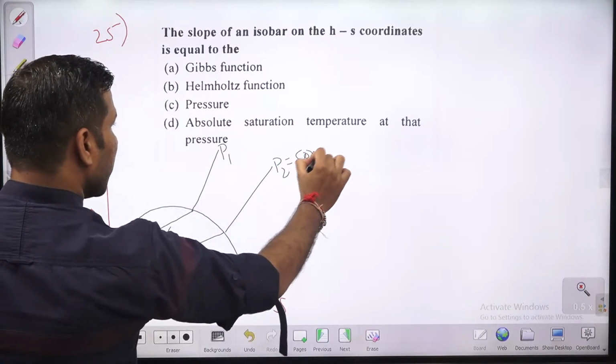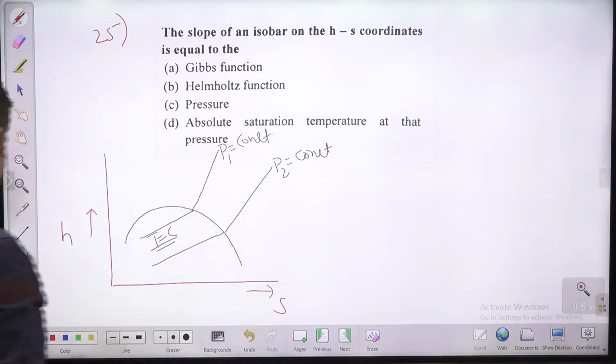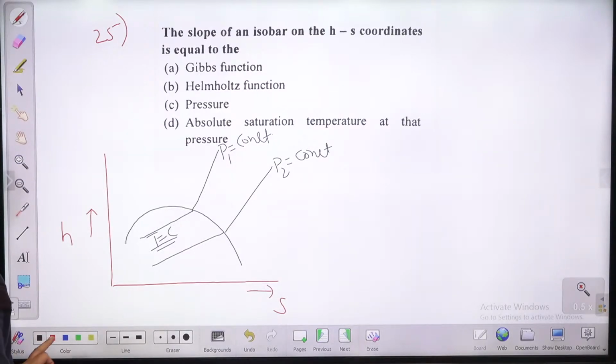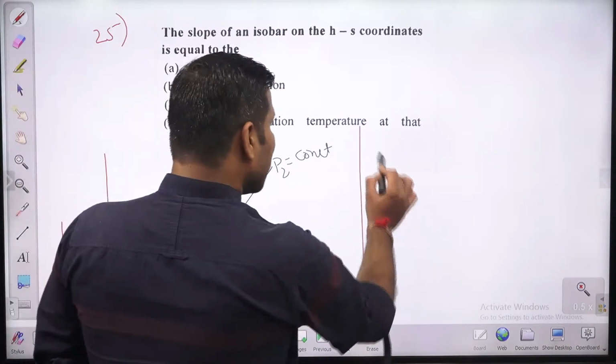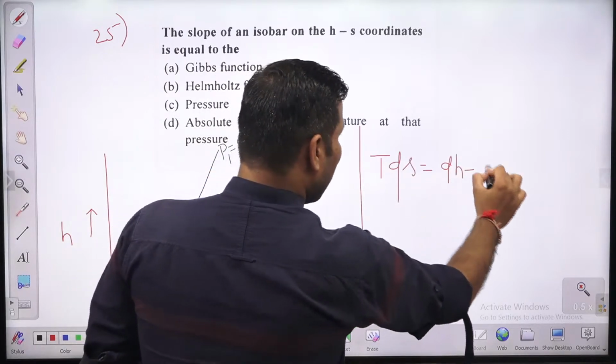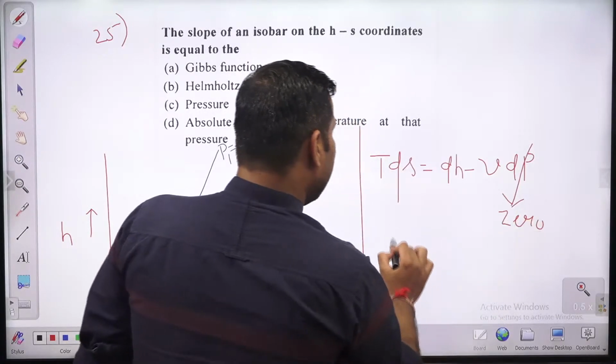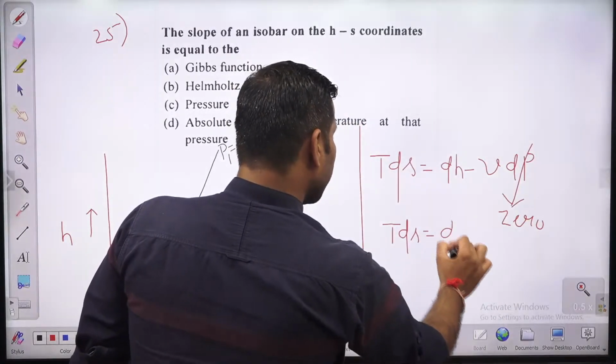If you want to plot the constant pressure line on HS diagram, you can utilize the TdS equation. So TdS equals dH minus VdP. For constant pressure line this term will be 0, so TdS equals dH.